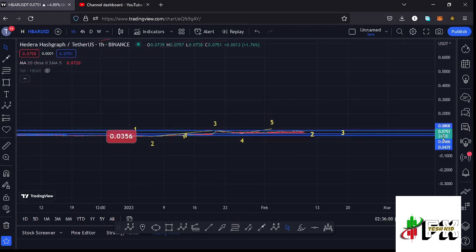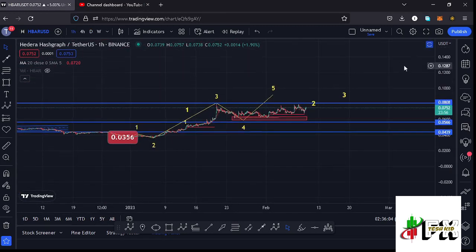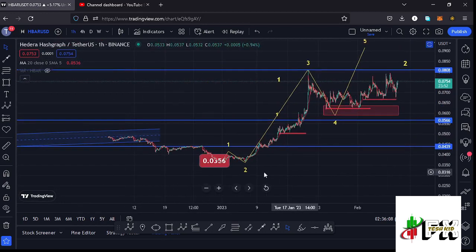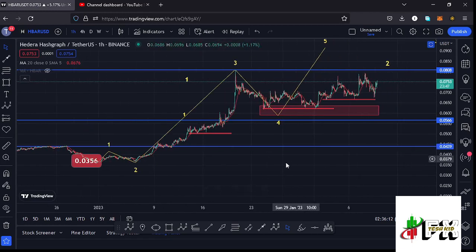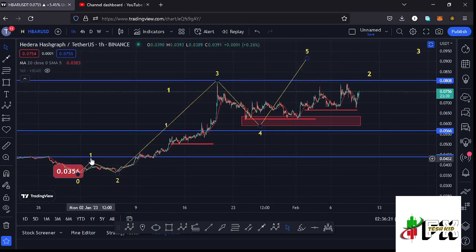And jumping to the 1 hour chart to give you the short-term scenarios that I'm expecting to play out, and also my next price targets here on the Hbar chart, you can see that down there, this is where we made our low at around the $0.0356 mark before we started a massive bounce to the upside in a move that has been obeying the Elliot structures, where I'm terming that as the first wave to the upside.